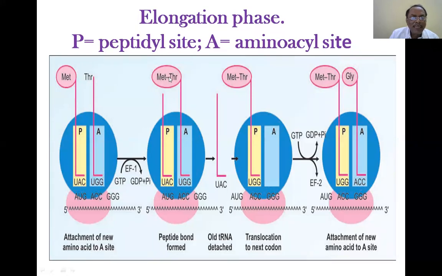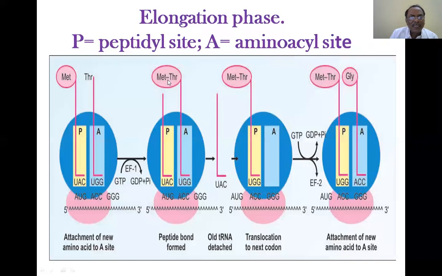a peptidyl link. This link is not because of the elongation factor, but the elongation factor somehow mediates the ribosomal RNA fraction, producing a protein-RNA complex, but this rRNA is doing the function.